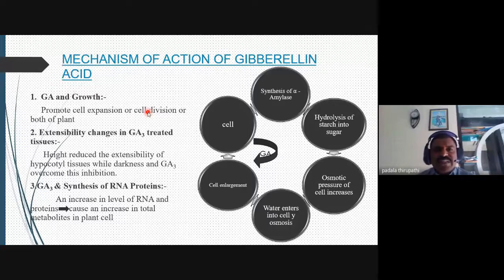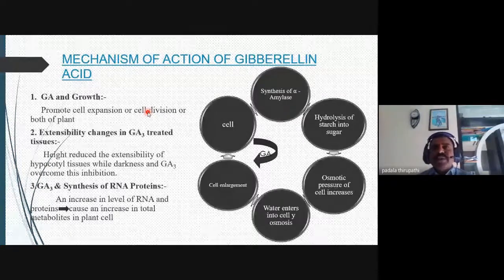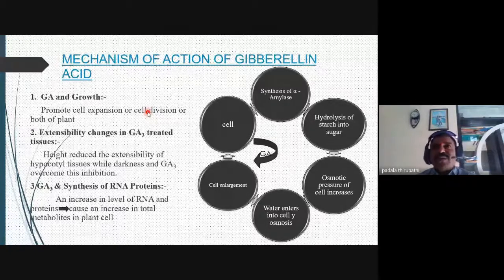Gibberellic acid induces increased levels of RNA and proteins in the cell cycle interphase, G1, S and G2. In the gap periods, RNAs and proteins are synthesized, which depends on gibberellic acid, especially GA3.